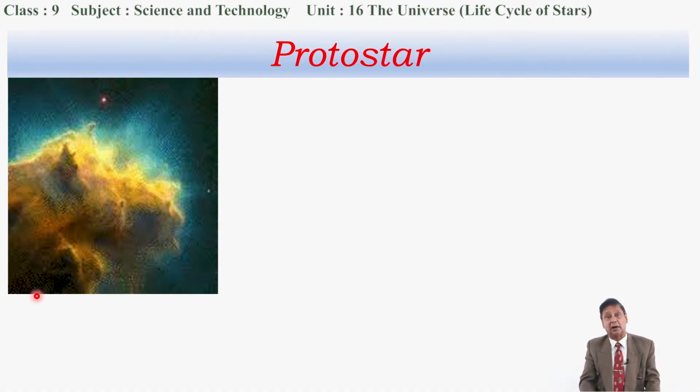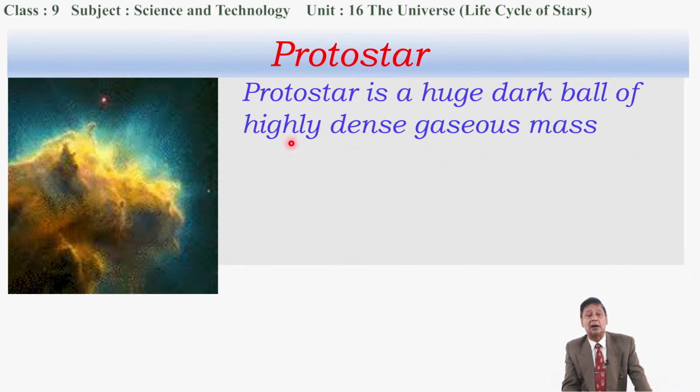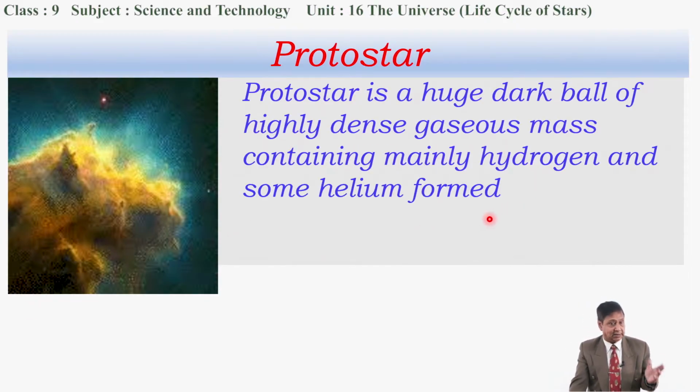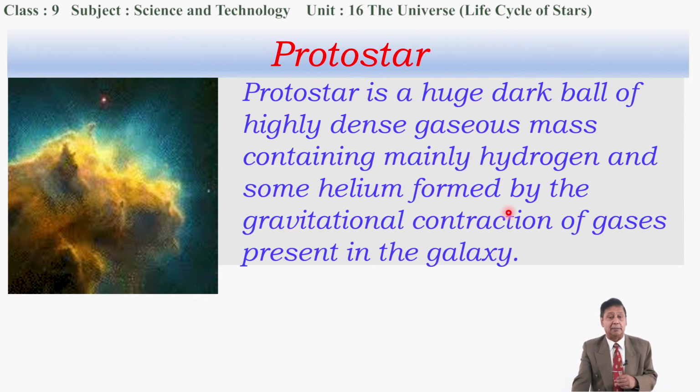This is the beginning of the formation of a star. A protostar is a huge dark ball of highly dense gaseous mass containing mainly hydrogen and some helium, formed by the gravitational contraction of gases present in the galaxy.